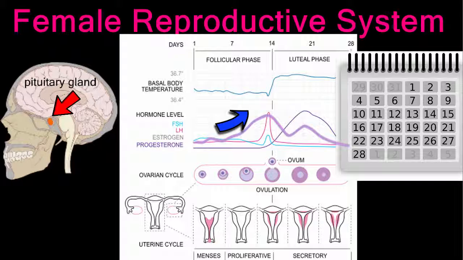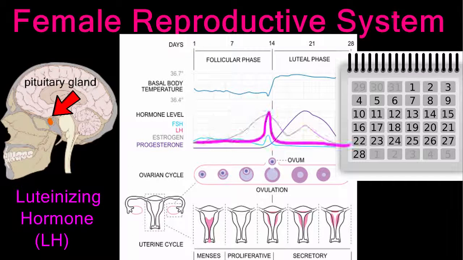Rising estrogen levels also cause the pituitary gland to slow the production of FSH and start producing lots of luteinizing hormone, or LH. The spike in luteinizing hormone causes the follicle to rupture and release the egg. This event is called ovulation and usually occurs around day 14 of the cycle, about a week after menstruation ends.